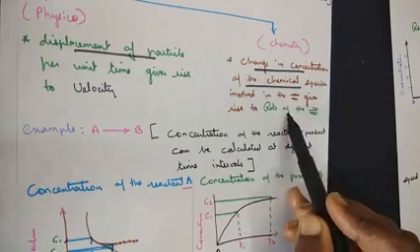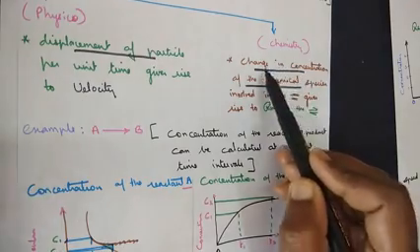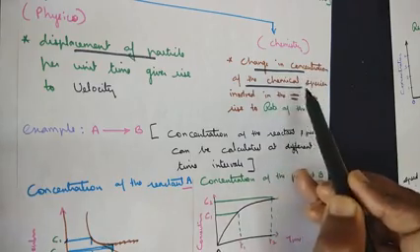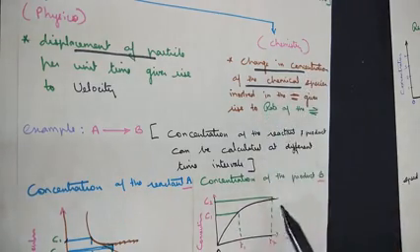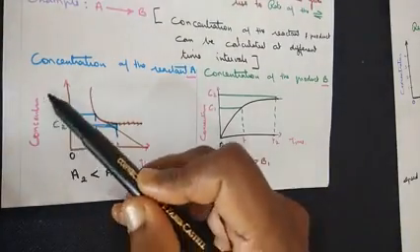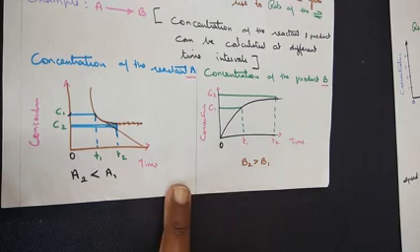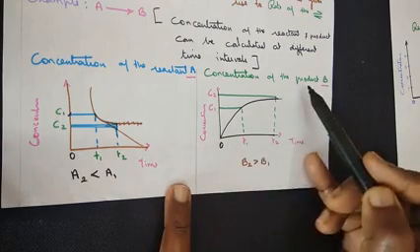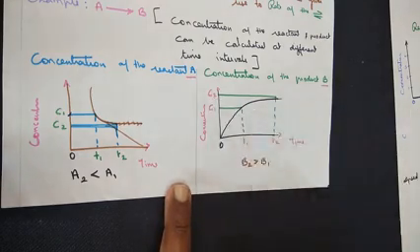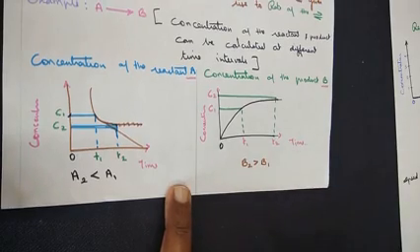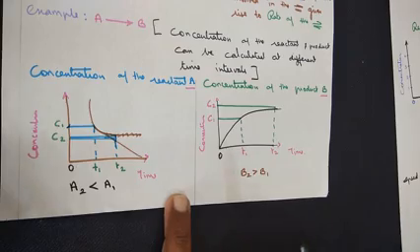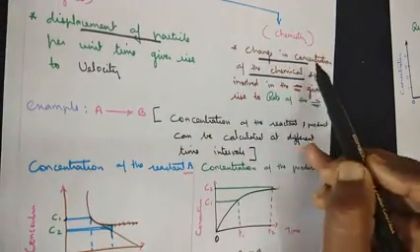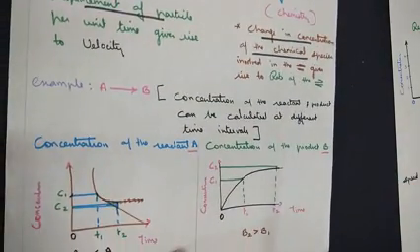Because the rate of the reaction is calculated as the change in concentration of a chemical species at a regular interval, or with regard to time. That's the reason we have taken concentration on the y-axis and time on the x-axis. Similarly, for the product side too, concentration on the y-axis and time on the x-axis, because rate is calculated as a change in concentration with respect to time.